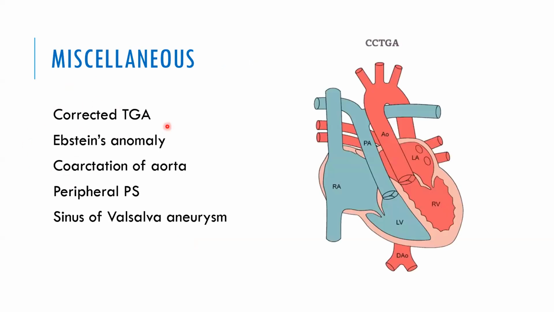All these miscellaneous conditions, corrected transposition of great arteries, Ebstein's anomaly, coarctation of aorta, peripheral PS, sinus of Valsalva aneurysm, all these are possible. I am not listing them out just to list out the possibilities, but we should have it in mind. Now here, one important point is that the patient has not been advised for surgery even after re-evaluation in adulthood. Based on that, we are going to narrow down our possibilities subsequently. Anyway, what I am telling you, I am bringing out the lesions where survival into adulthood is possible.